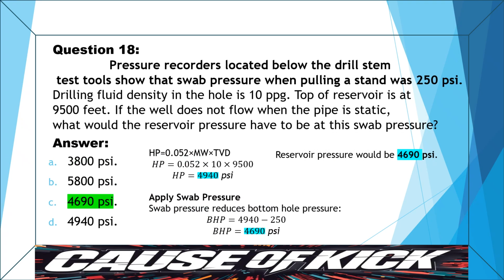Question. Pressure recorders located below the drill stem test tools show that swab pressure when pulling a stand was 250 psi. Drilling fluid density in the hole is 10 ppg. Top of reservoir is at 9,500 feet. If the well does not flow when the pipe is static, what would the reservoir pressure have to be at this swab pressure? As you can see, I solved this question using a simple and straightforward method, which makes it easy to understand the answer. For the well not to flow under 250 psi swab pressure, the reservoir pressure must be about 4,690 psi.